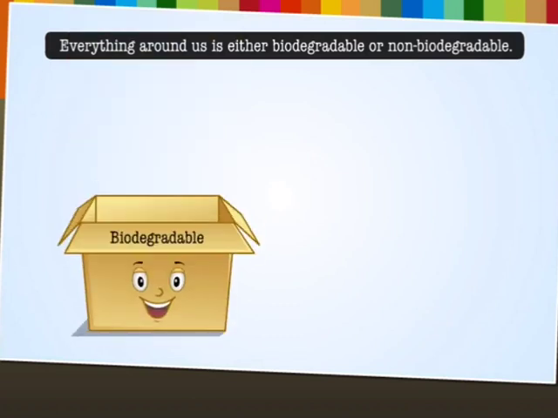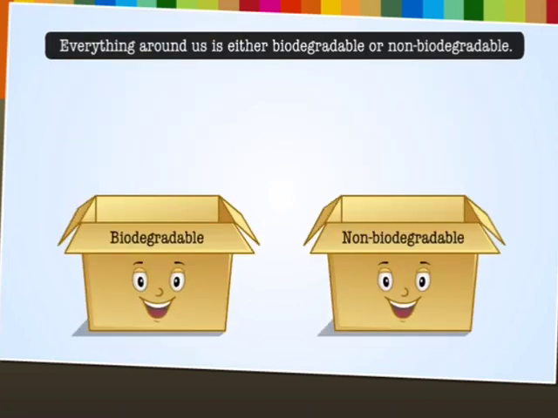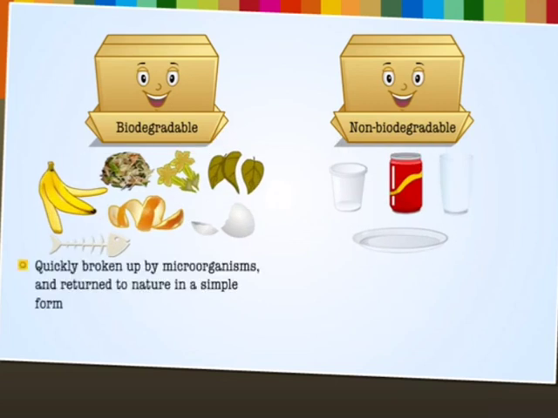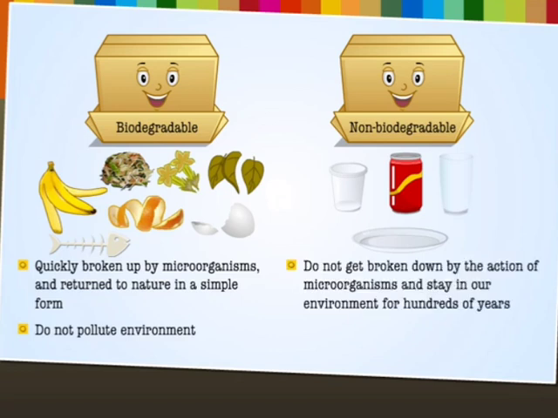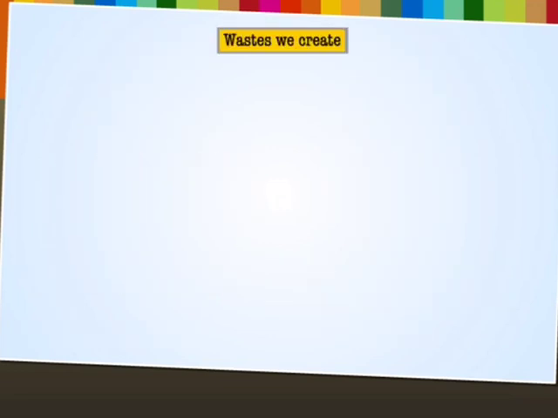Everything around us is either biodegradable or non-biodegradable. Things that can be quickly broken up by microorganisms and returned to nature in a simple form are called biodegradable substances. They do not pollute the environment. Things that do not get broken down by the action of microorganisms and stay in our environment for hundreds of years are called non-biodegradable substances. They pollute the environment.